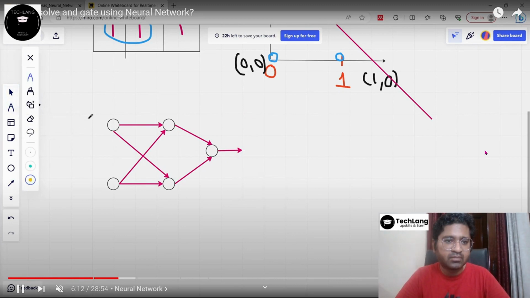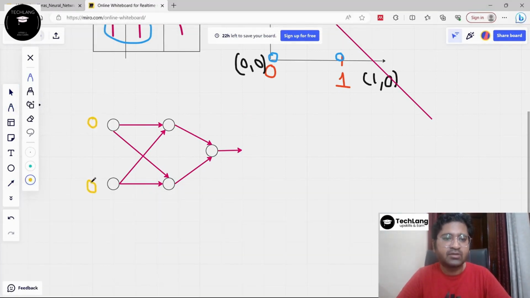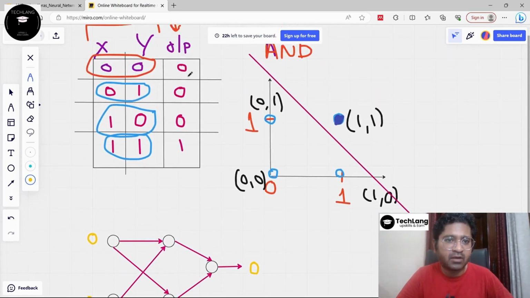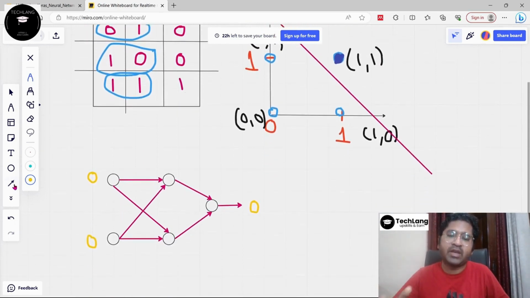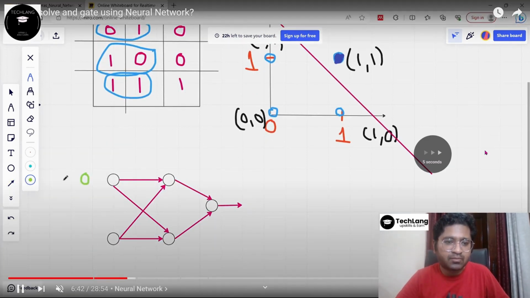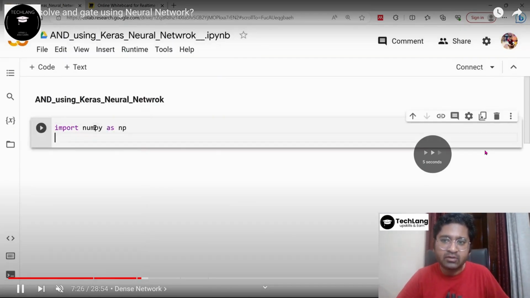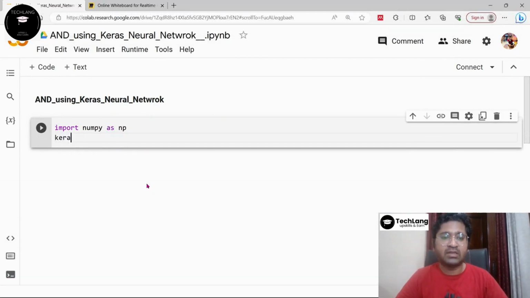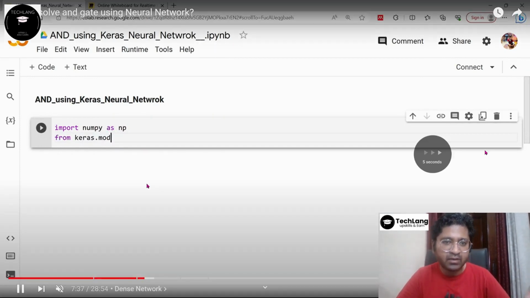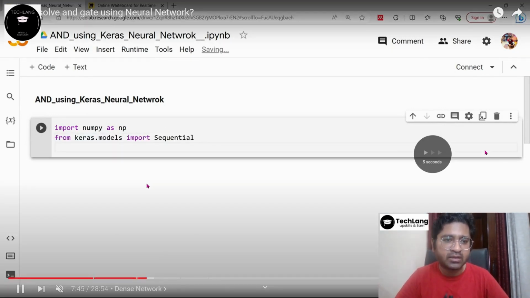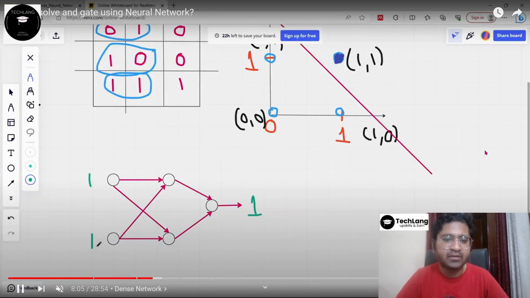So we are going to create this input. This input might be 0 1, 1 0, or 0 0, or 1 1. The pattern is anything from this chart, but the output will be shown at the last layer, which is the output layer, right? Once we have done the output layer, we can change the combination also. Now go back to the hands-on practice where we will cover the Python implementation. Everything will be covered using Python coding, using Keras, the Sequential model, and the Dense layer also, right?